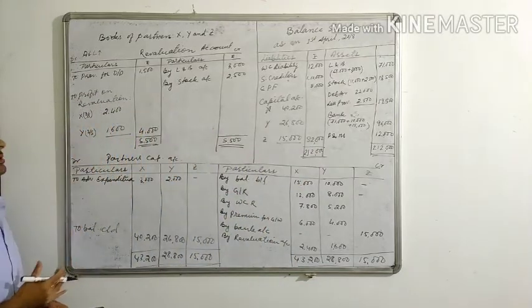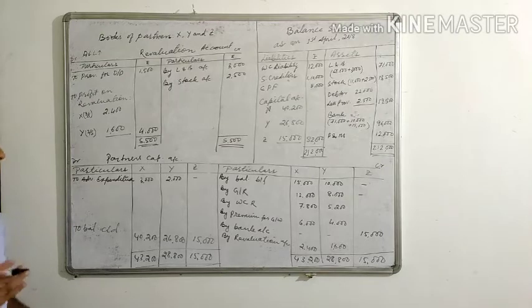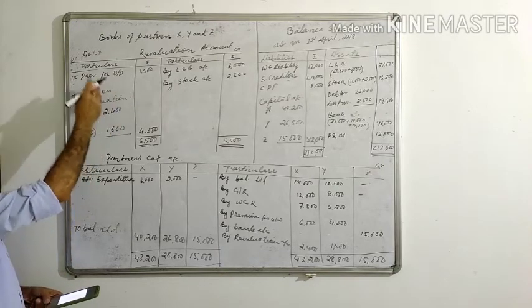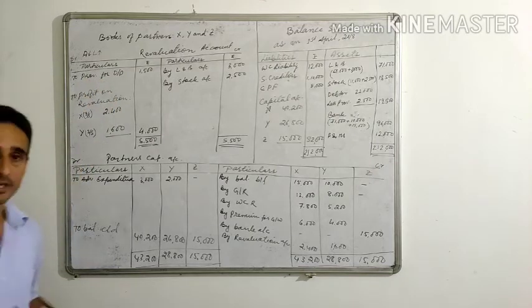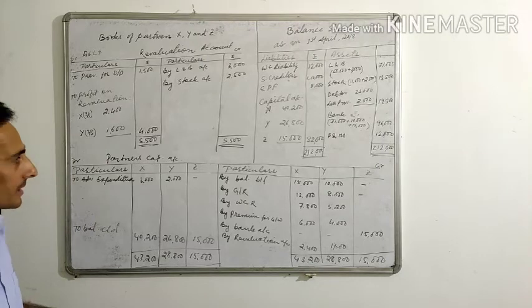So this is how ledgers are prepared in the admission of a partner. I hope you understood. The revaluation account is prepared by taking the changed values of assets and liabilities.